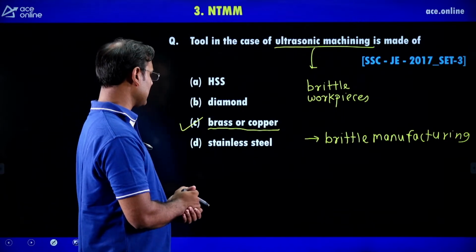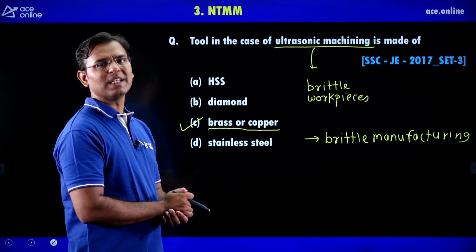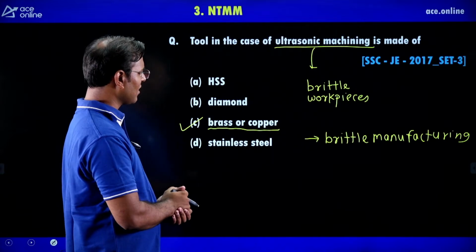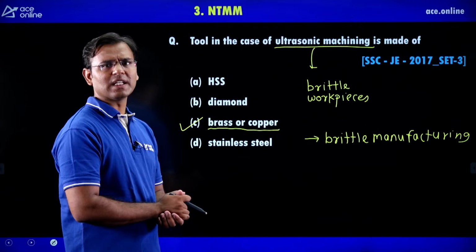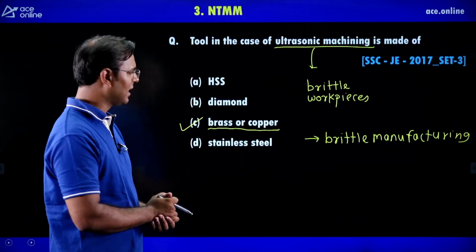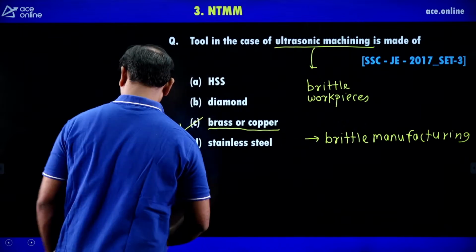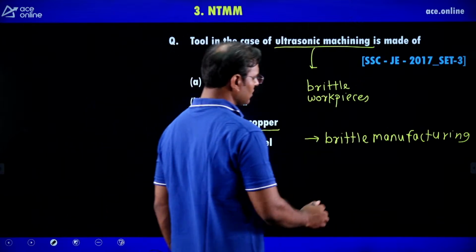If you use HSS, diamond or stainless steel, then there will also be some brittle fracture. The mechanism of material removal is because of brittleness; it is going to cut because of brittleness.